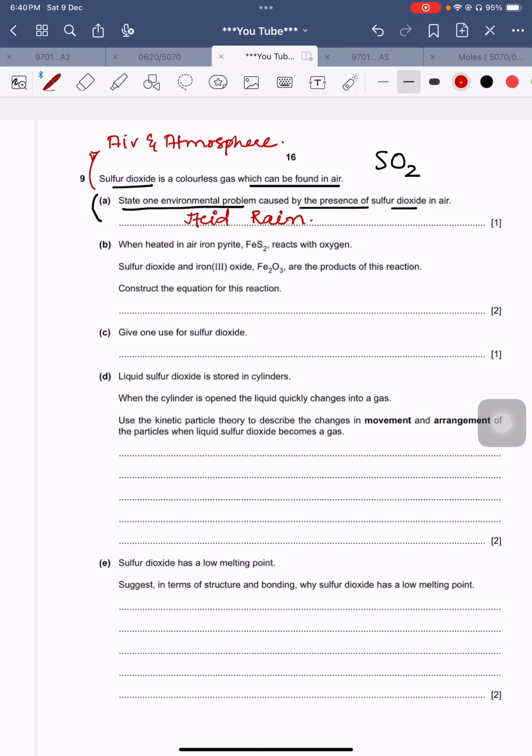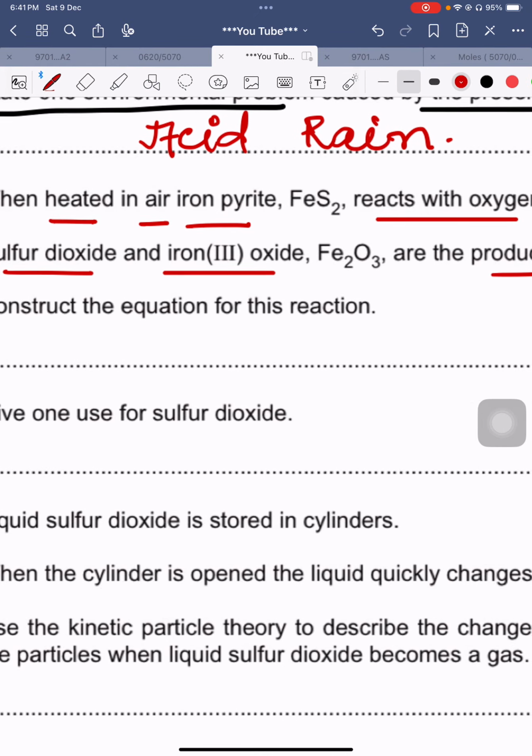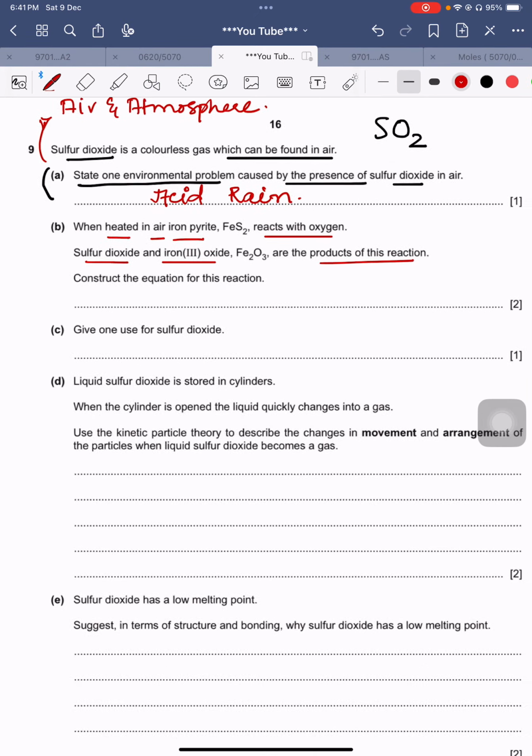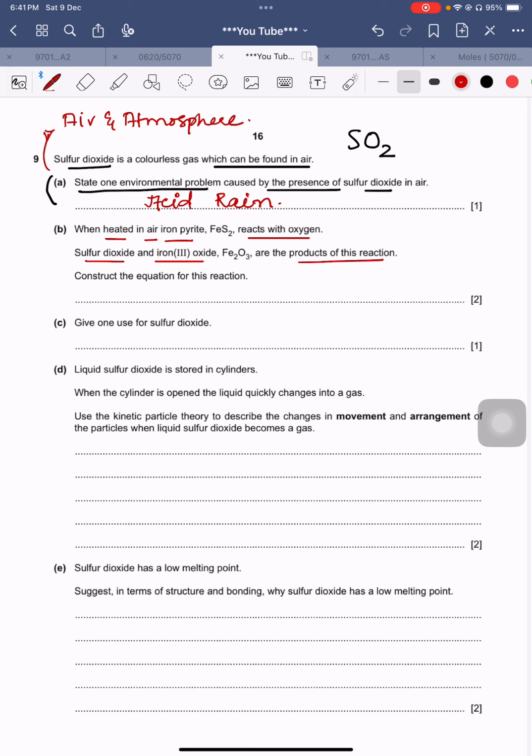Right now, the next part is: when heated in air, iron pyrite reacts with oxygen. Sulfur dioxide and iron(III) oxide are the products of this reaction. This 3 is telling you that iron has a charge of +3 in this compound. So construct the equation.